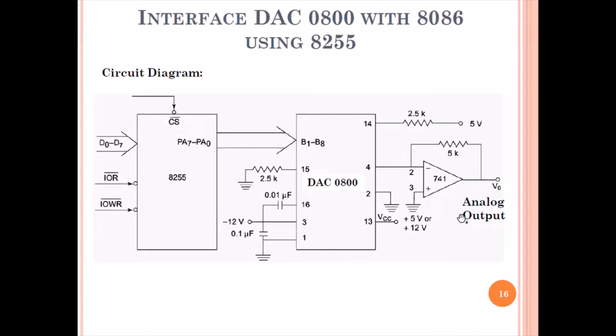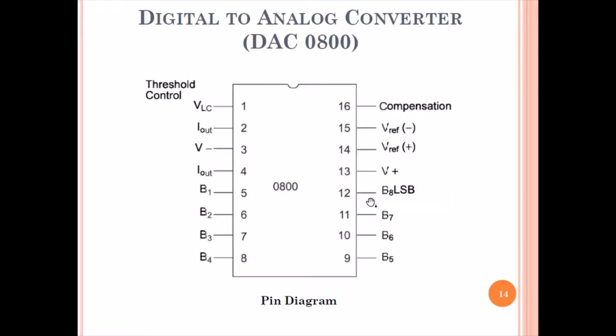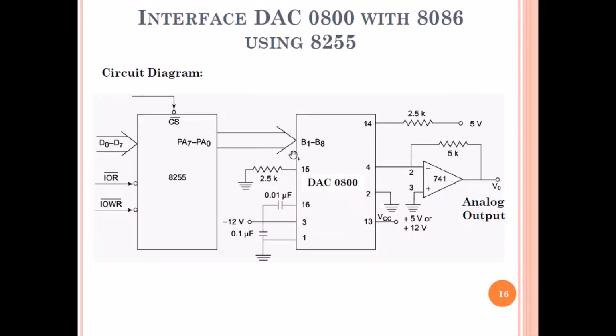So in this diagram we have connected the 8255 chip. This is the PPI, programmable peripheral input output chip. This is port A. Port A is giving input to the DAC 0800. So it is giving input here, and these are the power supplies that we have to give, and here also power supply. This pin 2 is the I out or current output. We have grounded it, indicating that we are not taking this into consideration.